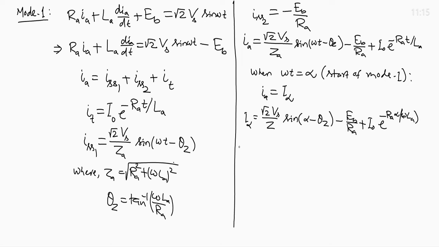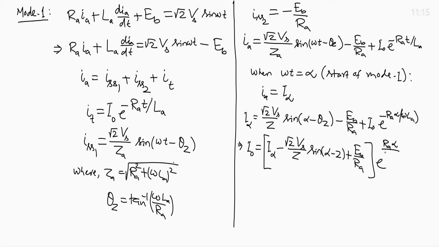So we can write I_0 equals I_alpha minus root 2 V_s by Z sin of alpha minus theta_z plus E_b by R_A, whole into e to the power R_A alpha divided by omega L_A. This is the expression for I_0, the initial value of the transient component, and it will be substituted in the expression for I_A to get the complete expression for the current.